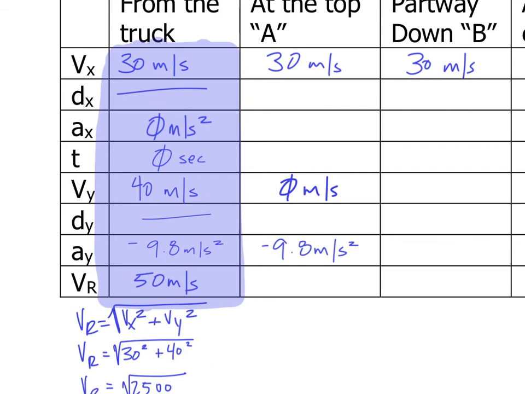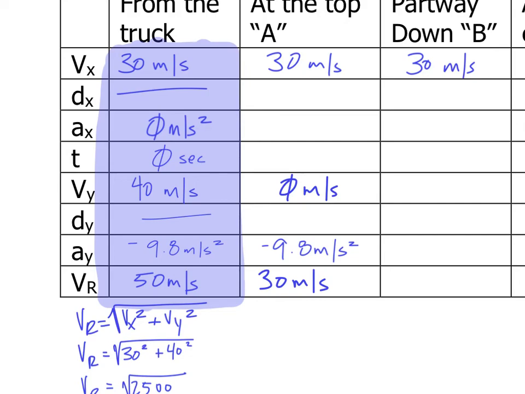And its resultant velocity, well, if you think about this, it has 30 meters per second horizontally, no vertical velocity. So if I add these together, I get 30 plus 0 is 30. If I square 30 and then take the square root, I'm back where I started. So the only velocity that I have at that highest point is the horizontal velocity, and that is 30 meters per second.